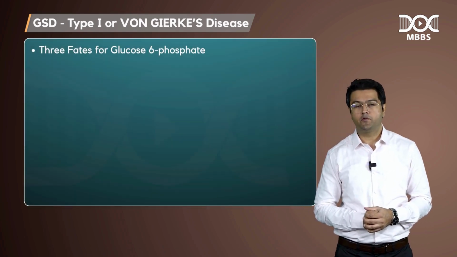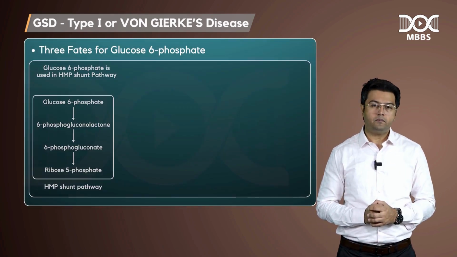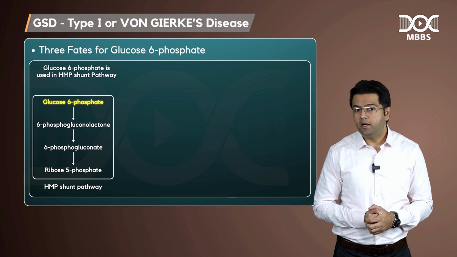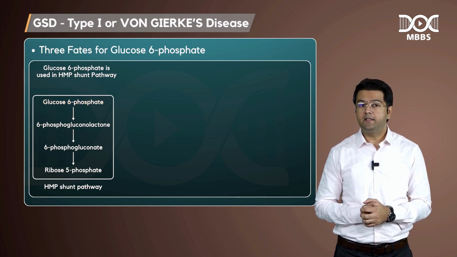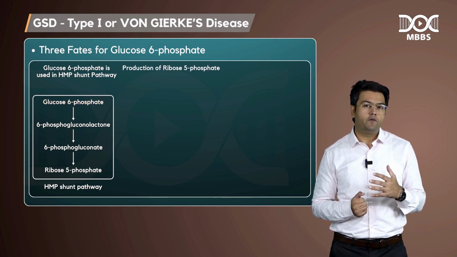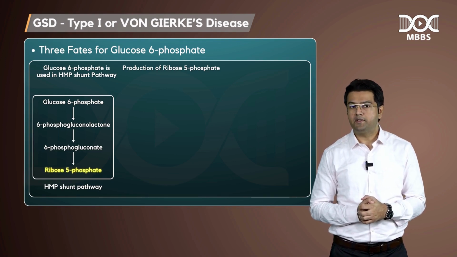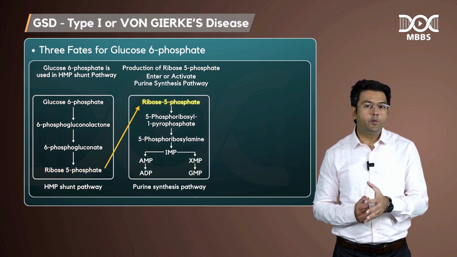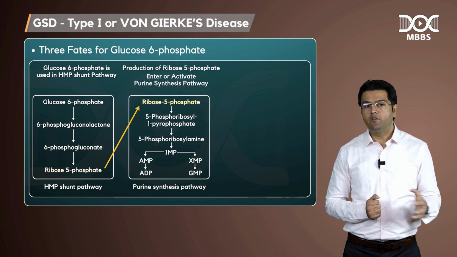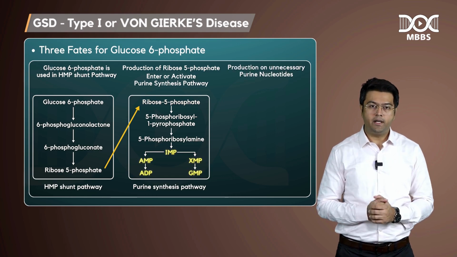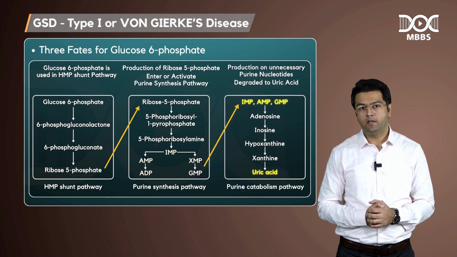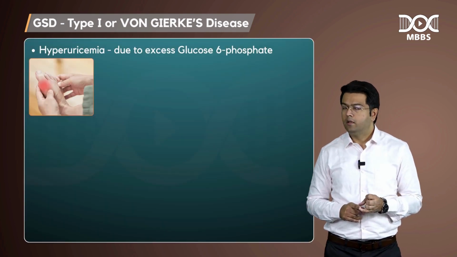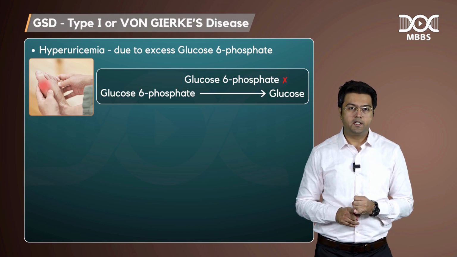Number one, this glucose 6 phosphate will be used in the HMP shunt pathway, resulting in production of the ribose sugar, ribose 5 phosphate, which will activate the purine synthetic pathway. This will produce unnecessary purine nucleotides which will be degraded to uric acid. So, guys, what happens is hyperuricemia, because of excess G6P.